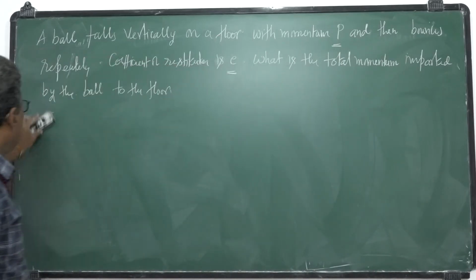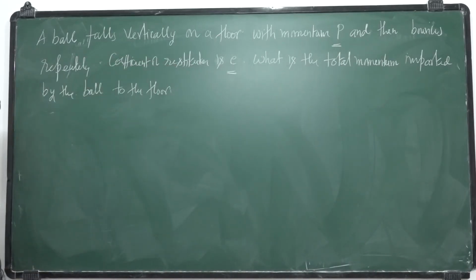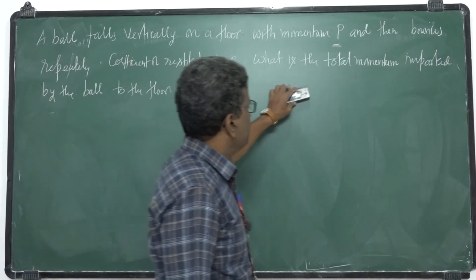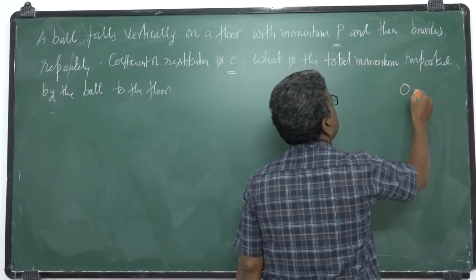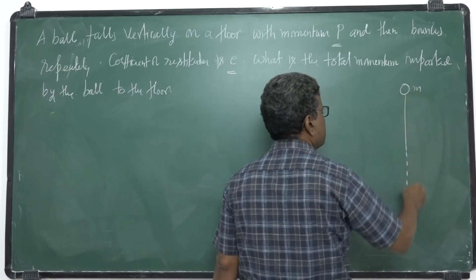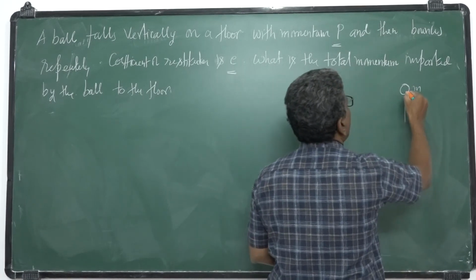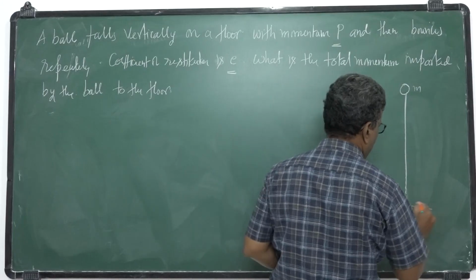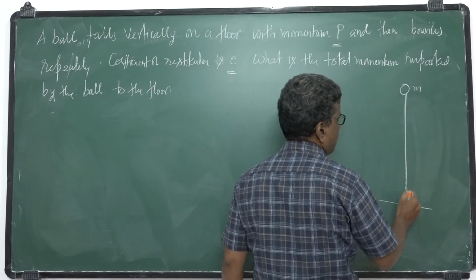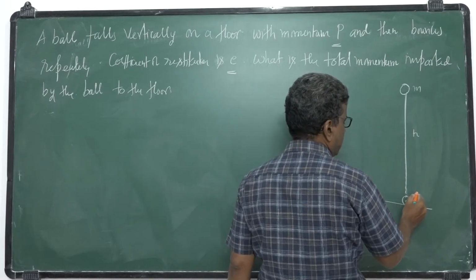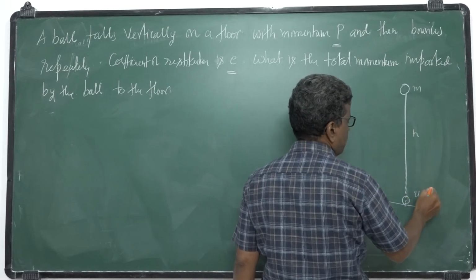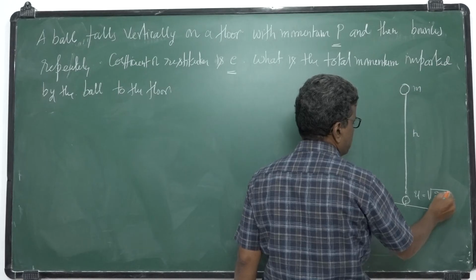So first you define P and E. A ball falls vertically on a floor. Let us consider a ball of mass m falls vertically on a floor from a height h. So with what velocity will it hit the ground? Square root of 2gh.